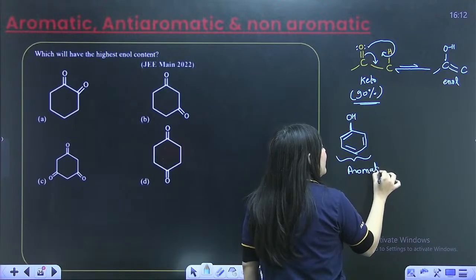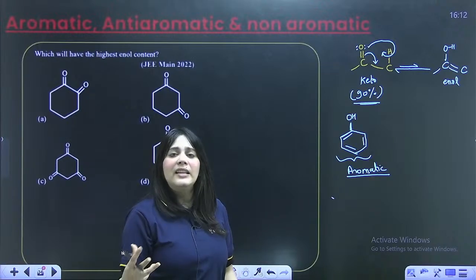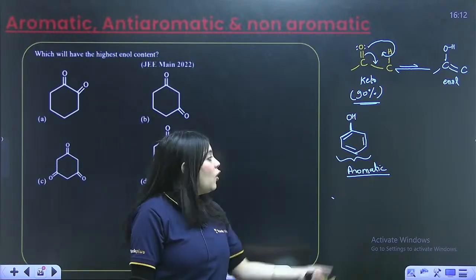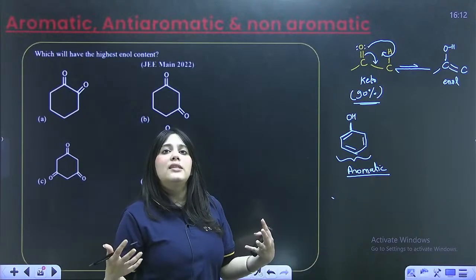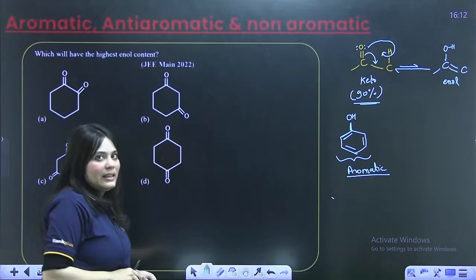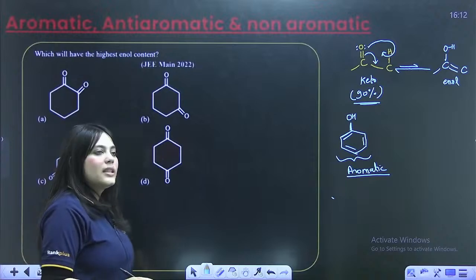Whenever an enol form becomes aromatic, or there is formation of H bonds, the enol form will be more stable. Due to a few of these circumstances, the enol content increases. In most cases, keto content is more stable. I hope this is clear.